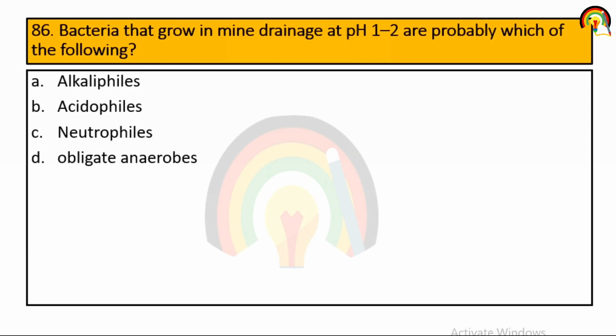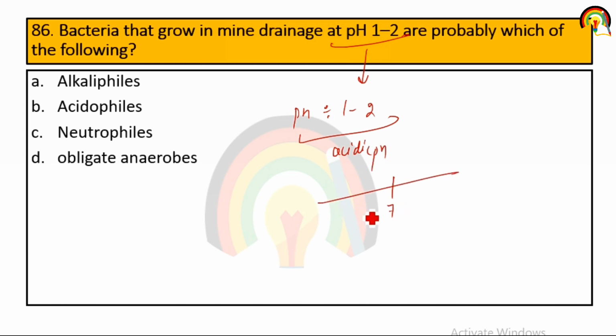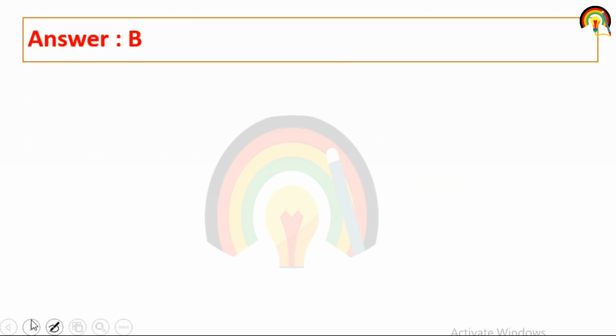Next one, bacteria that grow in mine drainage at pH 1 to 2 are probably which of the following? So this is acidic pH. 7 is neutral. Below this is acidic, above this is basic. So bacteria that grow at pH 1 to 2 are mainly acidophiles.